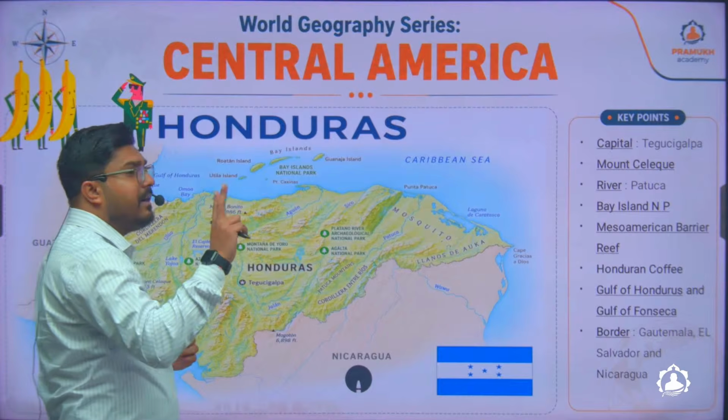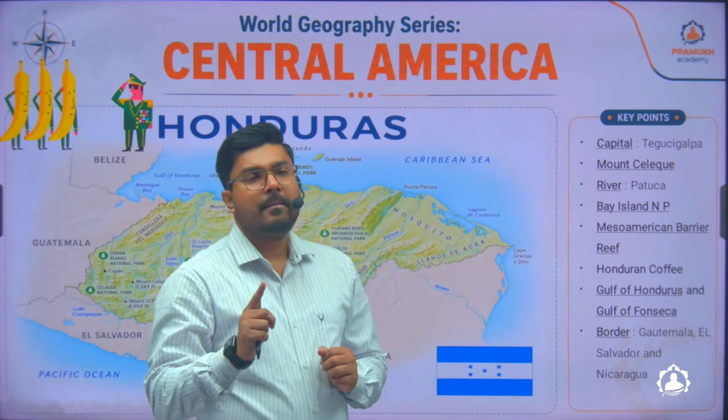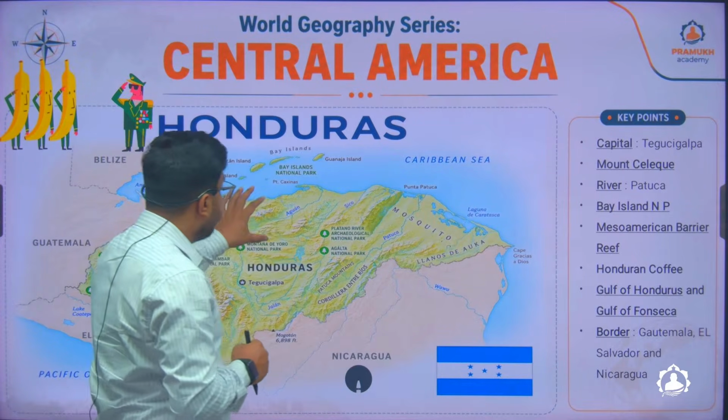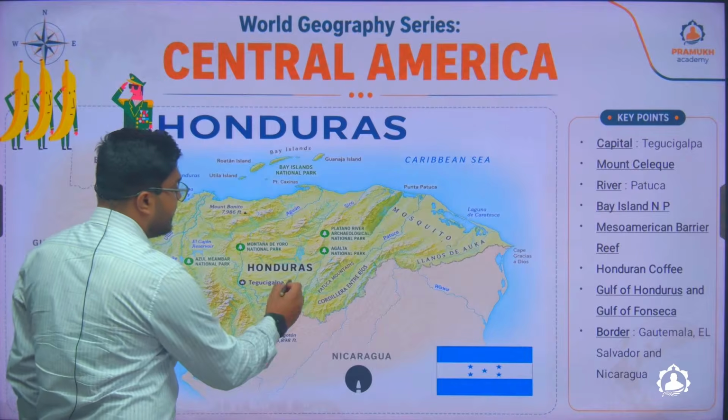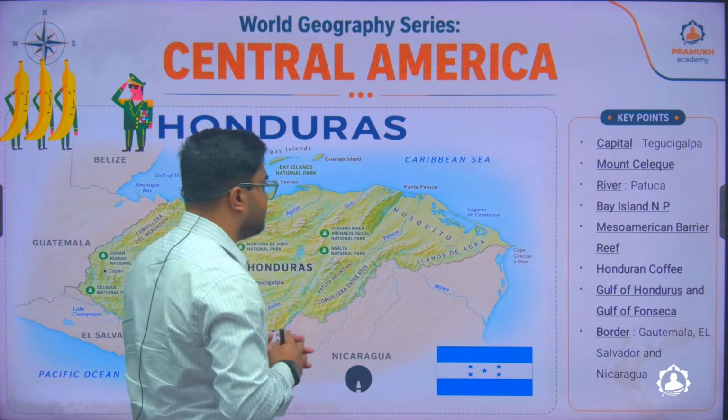Now there are two capitals which are difficult to remember. One is Belize, which is Belmopan. Another one is Honduras, which is Tegucigalpa. The rest of the capitals are pretty similar to the name of the country.